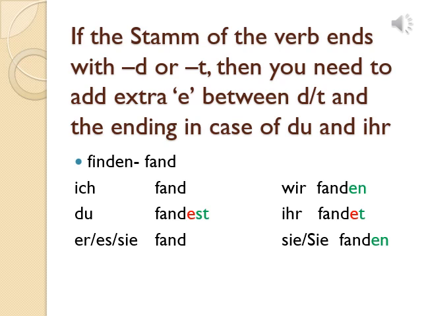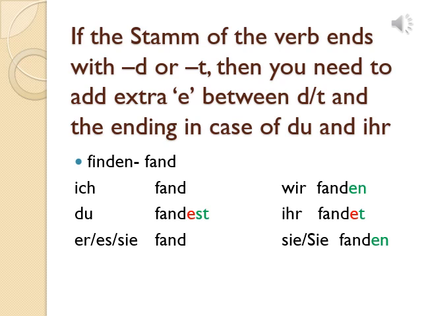As usual, according to the earlier concept, ich and er/sie/es form will remain the same. So ich fand, er/sie/es fand will be the same. In case of du, you have to add est instead of st. So it will be du fandest. For wir you have to add en, for sie also you have to add en. So wir fanden, sie fanden. But in case of ihr, you have to add et instead of t. So it will be ihr fandet.